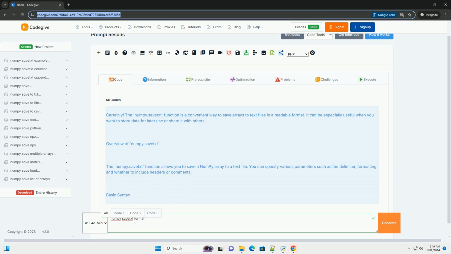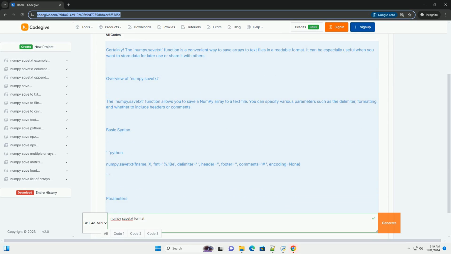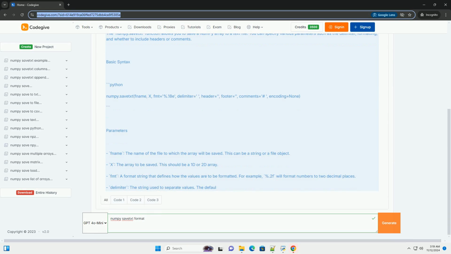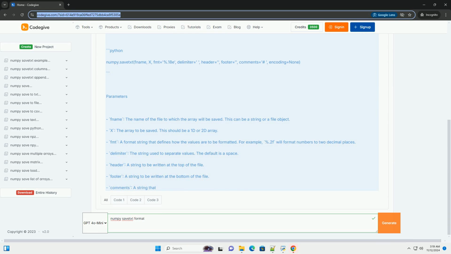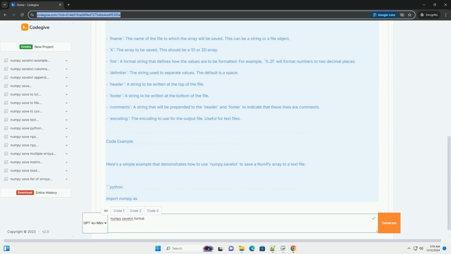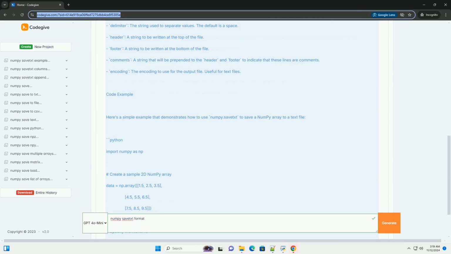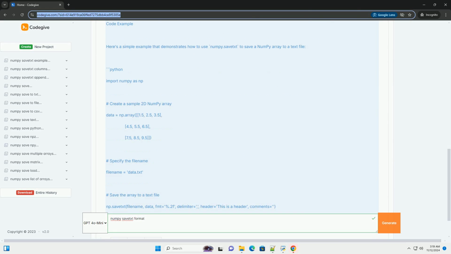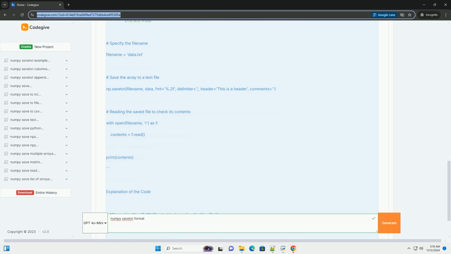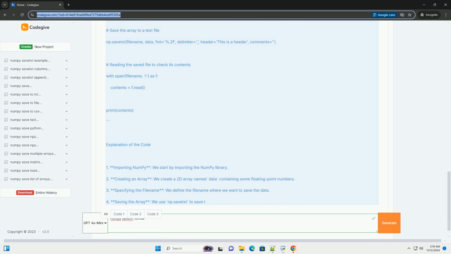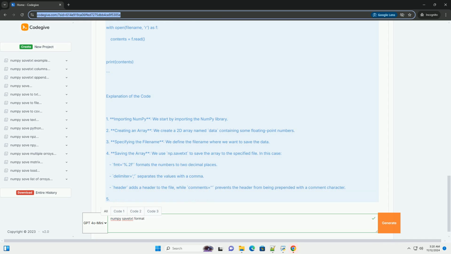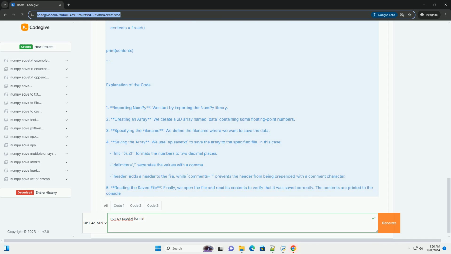Certainly. The numpy.savetxt function is a convenient way to save arrays to text files in a readable format. It can be especially useful when you want to store data for later use or share it with others. Overview of numpy.savetxt: the numpy.savetxt function allows you to save a numpy array to a text file. You can specify various parameters such as the delimiter, formatting, and whether to include headers or comments.